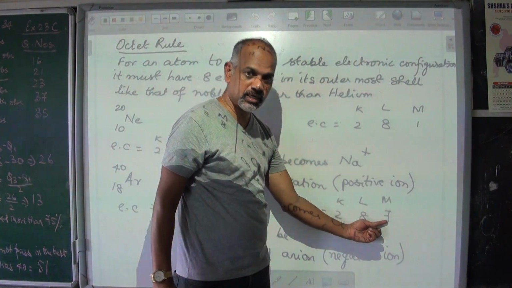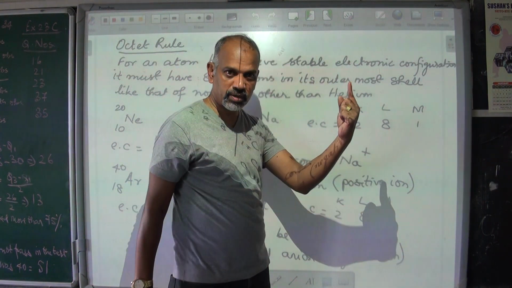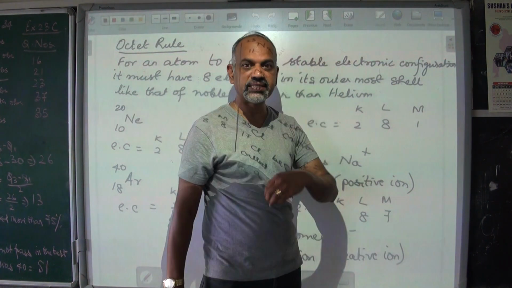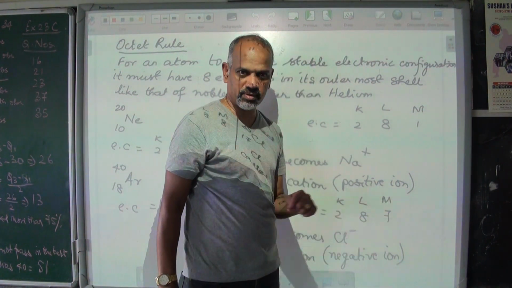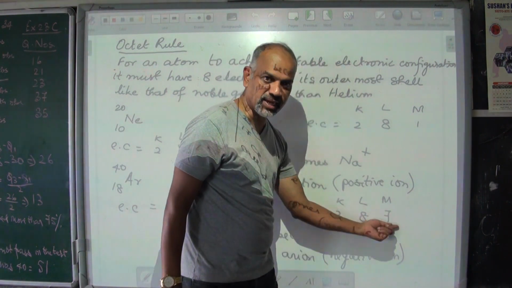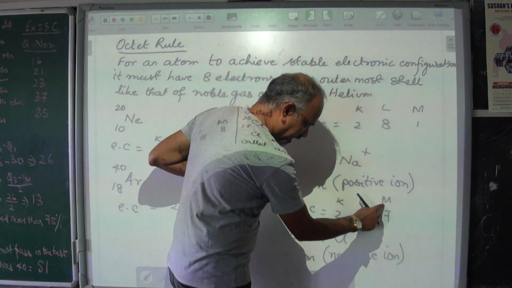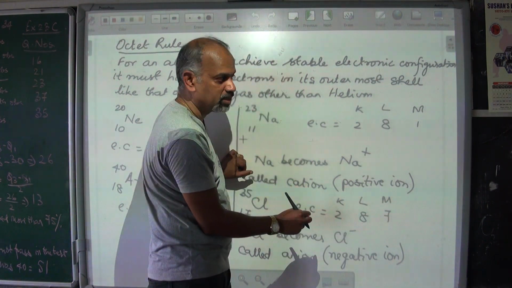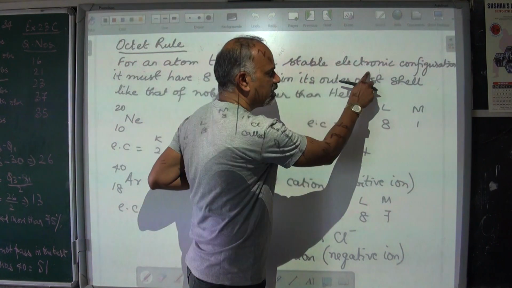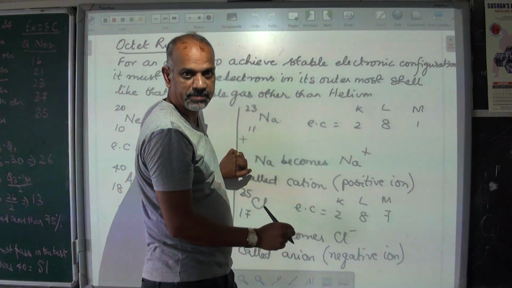If it has to be completely filled, it will require 1 electron, or it has to give away 7 electrons. The easier way is it receives 1 electron so that this becomes 8. If it receives 1 electron from something else, then this becomes fully filled, which means it has attained stable electronic configuration.